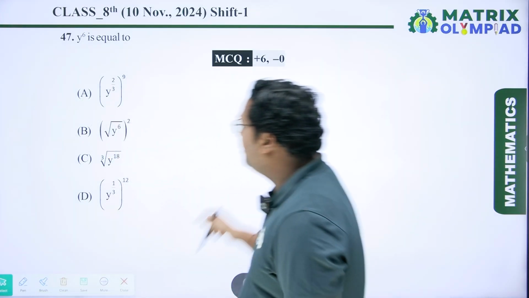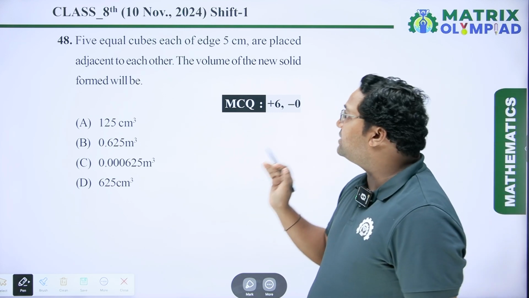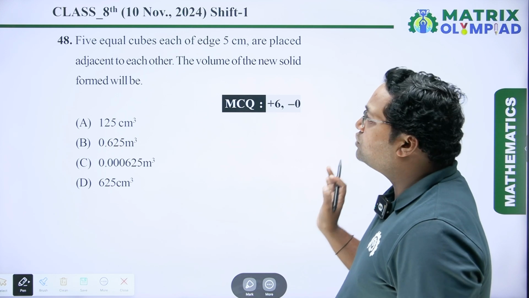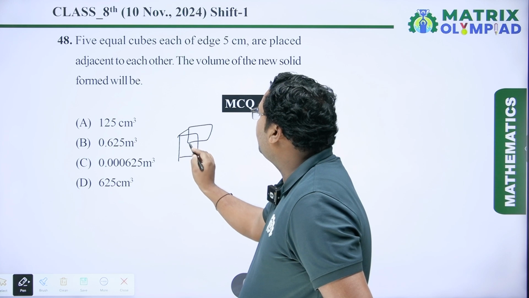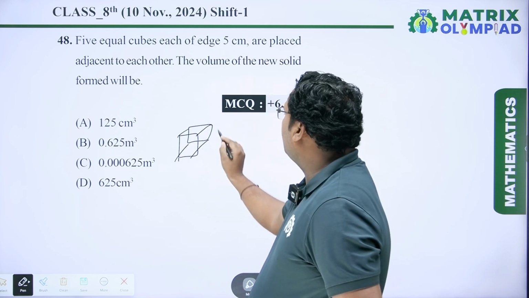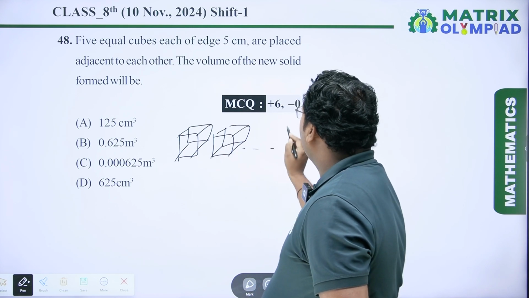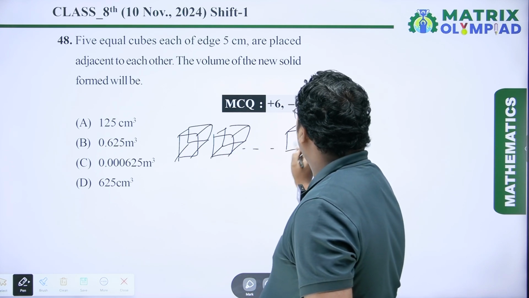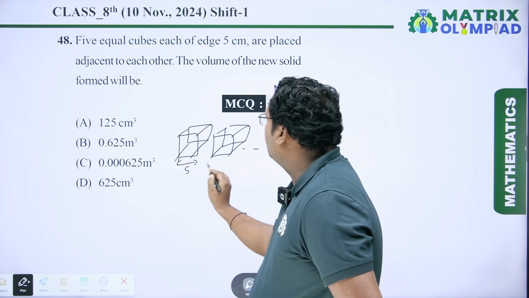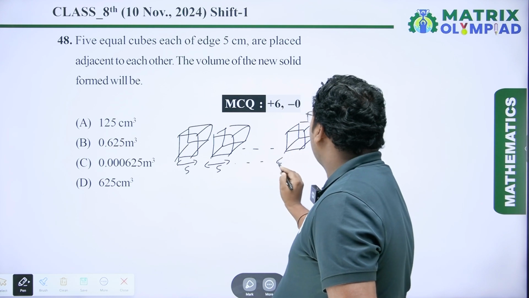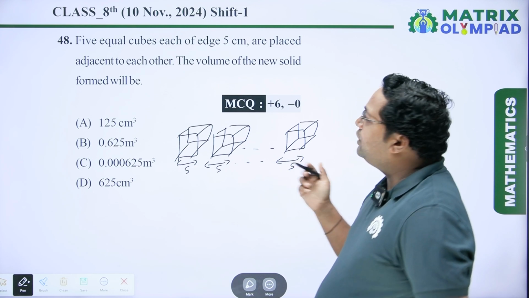Now coming to the next question. 5 equal cubes, each of edge 5 centimeter, are placed adjacent to each other. The volume of the new solid formed will be. So here 5 equal cubes are placed. One cube is this, next cube is this. Similarly 5 cubes are placed and each has length 5 centimeter. It is also 5, it is also 5, and so on. The volume of the new solid formed will be.